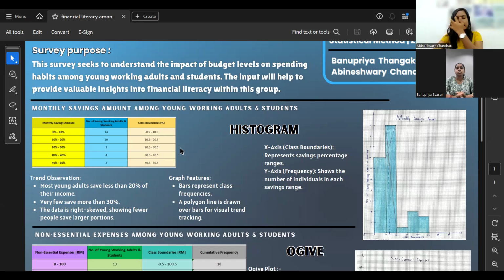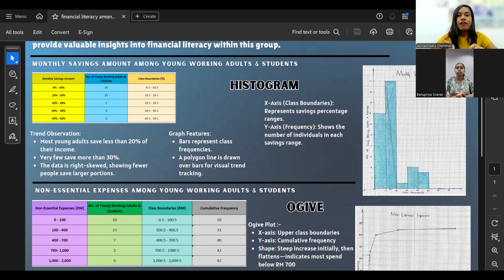As we can see in the histogram chart that we have drawn, the x-axis is the class boundaries, which represents saving percentage, and the y-axis is the frequency, which shows the number of individuals in each savings range. The graph features are bars that represent class frequencies, and the polygon line, which we have drawn over the bars, is for visual trend tracking.